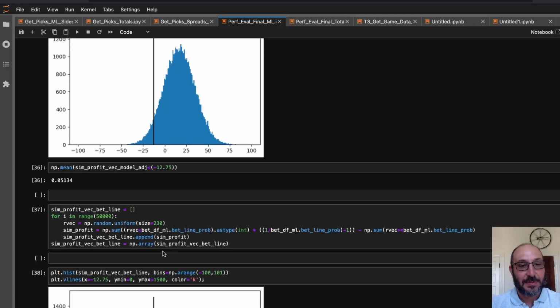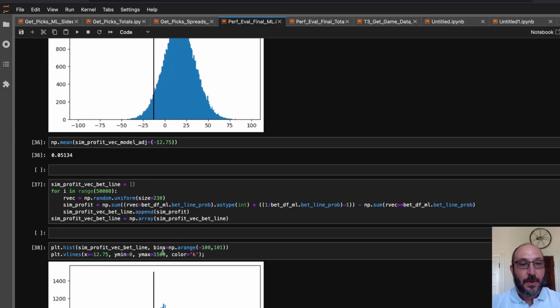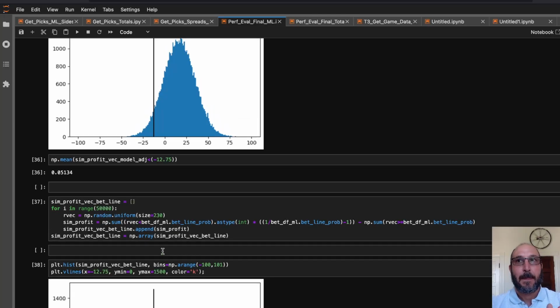And then I did one more simulation to say, what if the betting line was right? So this would be a world where when I bet on something, it was more likely than the bookies thought, but not enough to overcome the vig. So I was picking break-even bets. My model was good enough to find a set of bets where I would break even, but not strong enough of an edge to actually make money.